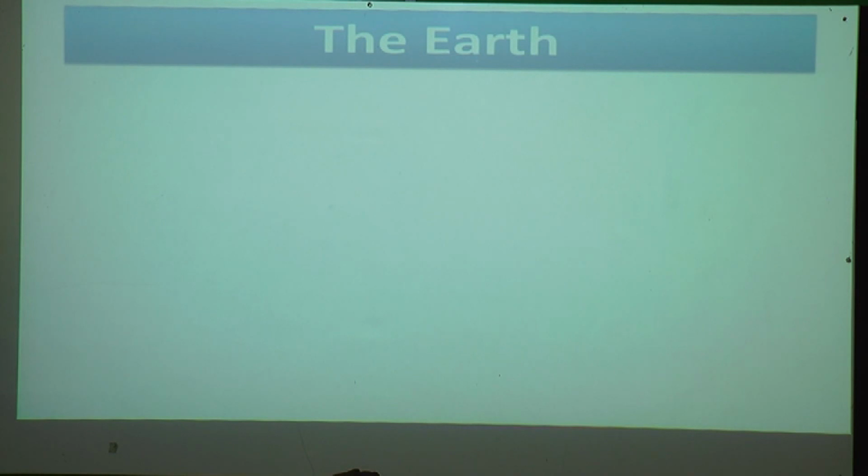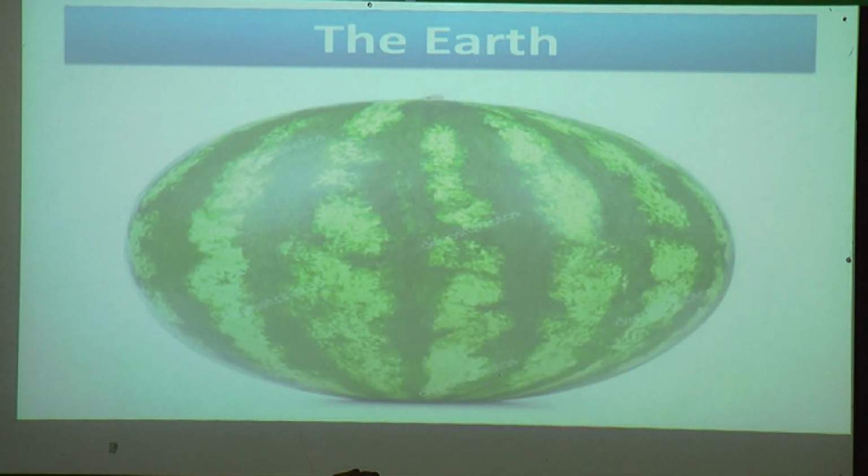Our first point, the Earth. Can you tell me which fruit it is? Yes, everybody knows it is watermelon. What is the color of this watermelon? Yes, it is green in color. But is it green inside too?